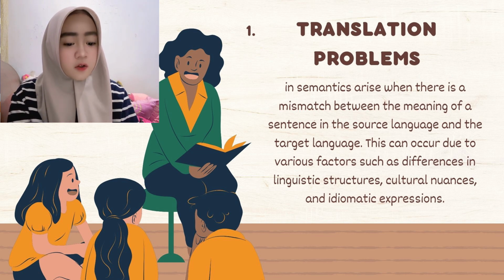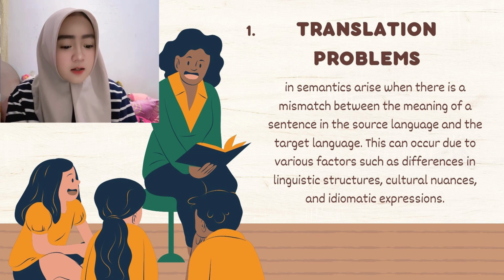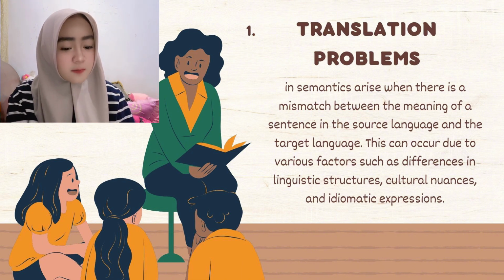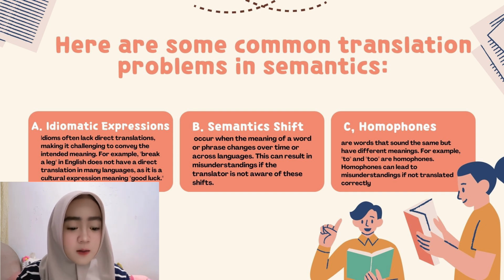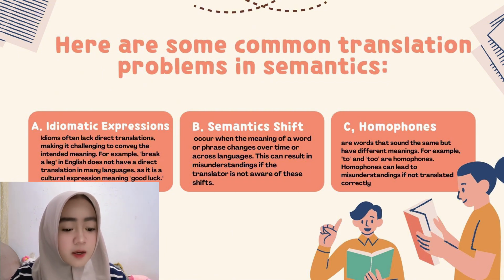This can occur due to various factors such as differences in linguistic structures, cultural nuances, and idiomatic expressions. Here are some common translation problems in semantics. The first one is idiomatic expressions. Idioms often lack direct translations, making it challenging to convey the intended meaning.